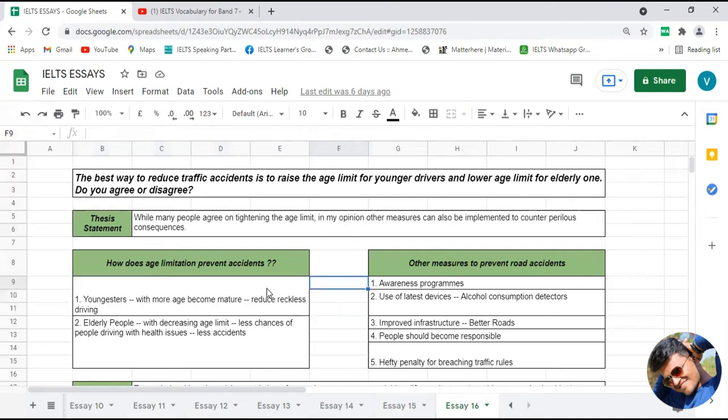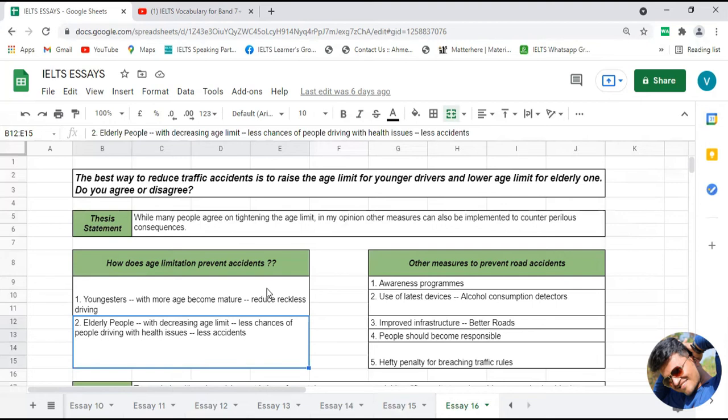Right, now if I go for the second point, in which we need to describe the advantage of decreasing the age limit for elderly people in the context of handling traffic accidents.